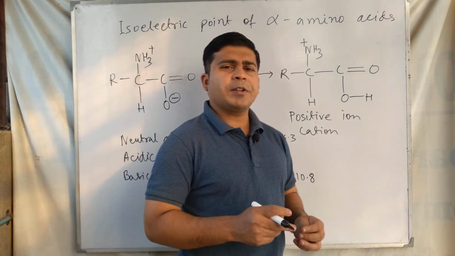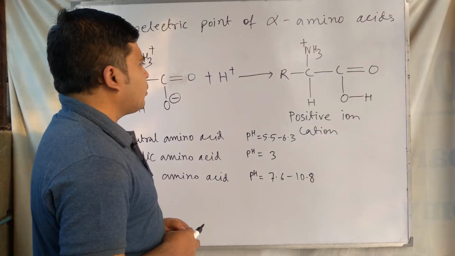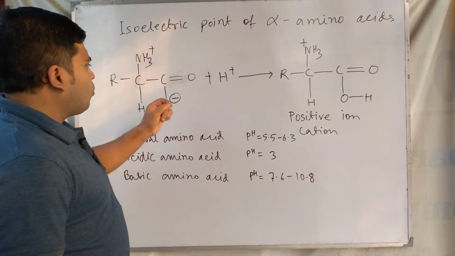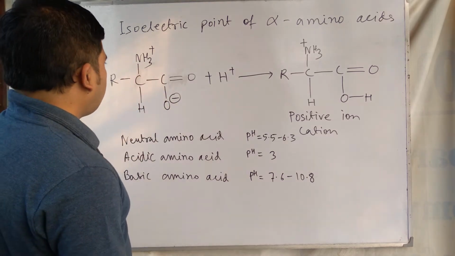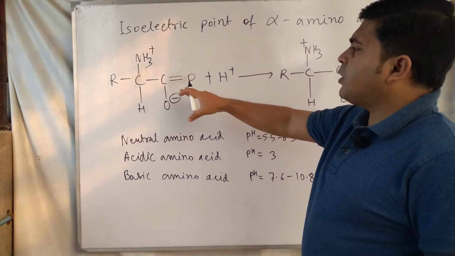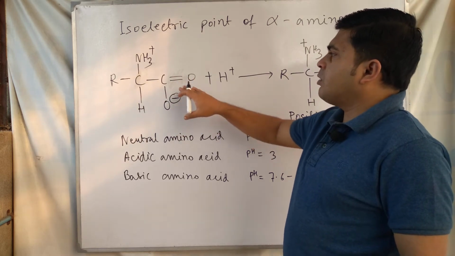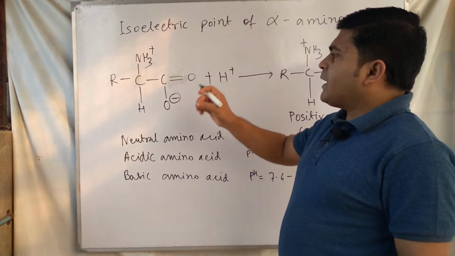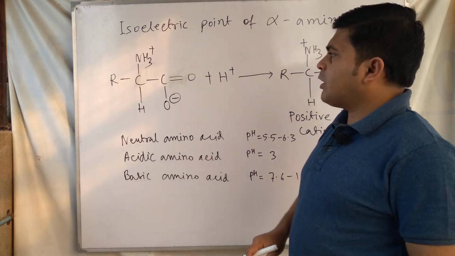We start the discussion regarding this topic. First we have to know that this is the amino acid molecule, and you know in an amino acid molecule both groups are present: one is the carboxylic acid group and another is the amine group. Amino acid molecules have two functional groups, amine and carboxylic acid, both present in the same molecule, but amino acids are amphoteric in nature. They are present in the zwitterion structure.